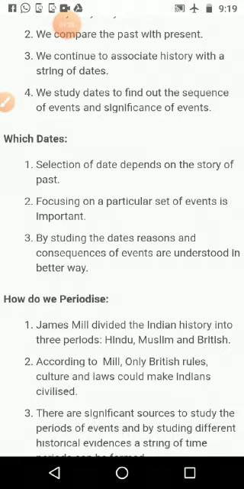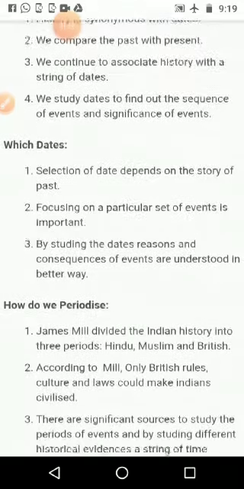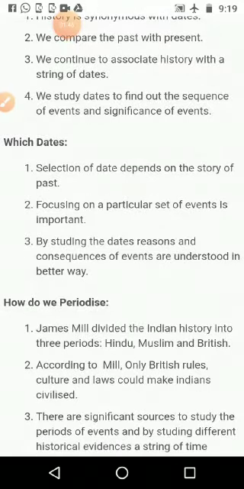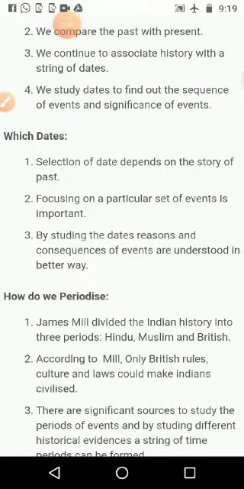Then in 7th standard we studied 750 to 1750, the 8th century to the 18th century, in India. In that we studied the Delhi Sultanate, the Mughal emperors, then the arrival of the East India Company. And in 8th standard we are going to study the 18th century to the 21st century in India. So it comes with a string of dates.